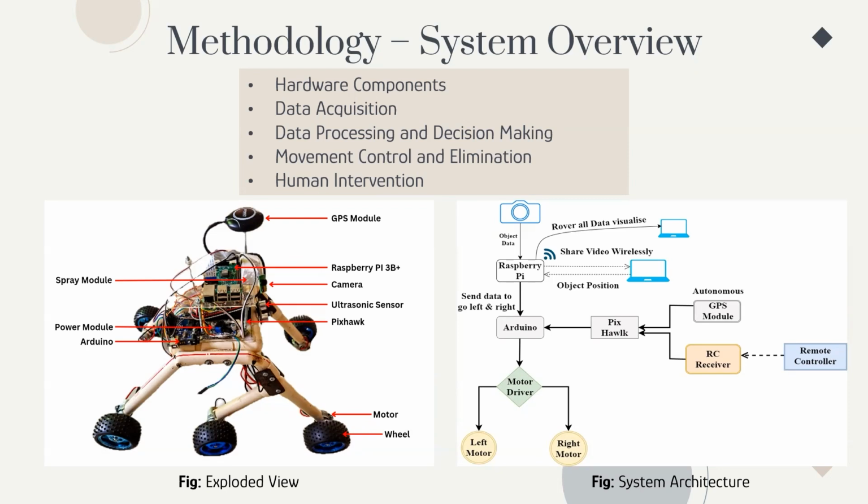For the data processing and decision making part, the Raspberry Pi receives all the data and utilizes object detection models and different types of algorithms to identify potential mosquito breeding sites and make crucial decisions about the rover's action. Then movement and elimination are based on the decision making process.